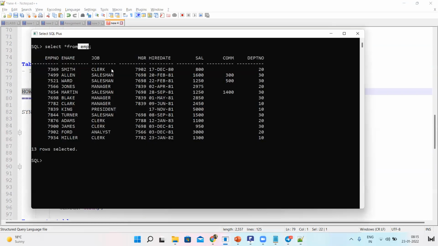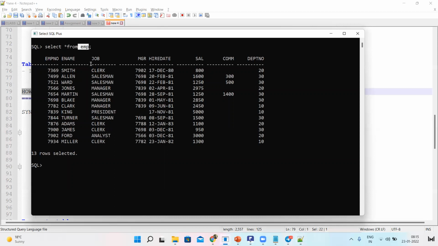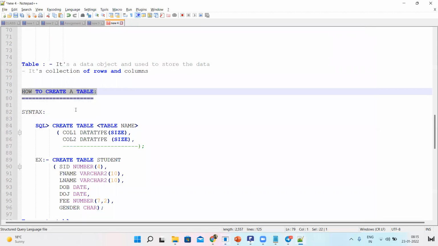So how to create a table? Here a table is already there in my database. As per Oracle SQL standards, for every language we need to follow a syntax, the rules. If you are creating a table or any object, you have to follow the format in which they designed the Oracle software.